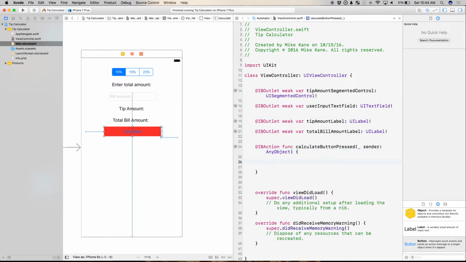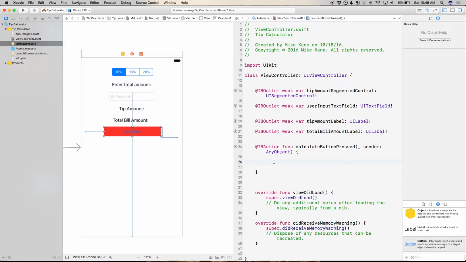Okay? Now, if we had more time, I would probably create another helper function that would figure out how much to calculate and help do the calculations for displaying all this. But in the interest of time, I'm just going to throw it all right here in the calculate button pressed. Okay? So, what's the first thing I need to do to get this calculation? Well, I need to know a couple things. I need to know how much they want to tip and what is their total amount. Okay? So, I'm going to grab those things and store them in constants.